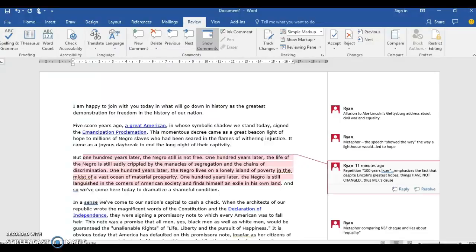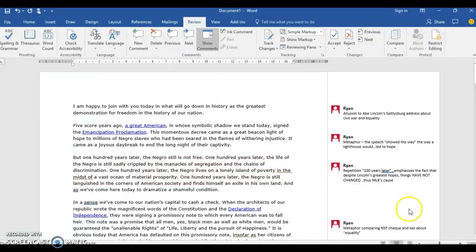Now, within that paragraph, there's a ton of devices being used, but I'm just picking up on repetition. So 100 years later, why repeat that phrase over and over again? Well, it's to add emphasis. And why is he finding the need to add emphasis here? It's really to contrast the hopes that Americans had with Abraham Lincoln's Emancipation Proclamation and the reality of things. He's saying that it's been 100 years since Abraham Lincoln freed the slaves, and we still don't have the equality that everybody thought was going to happen when that declaration was signed. So really to contrast and to inspire people to keep fighting for the end to segregation and for the equality that they so desire.